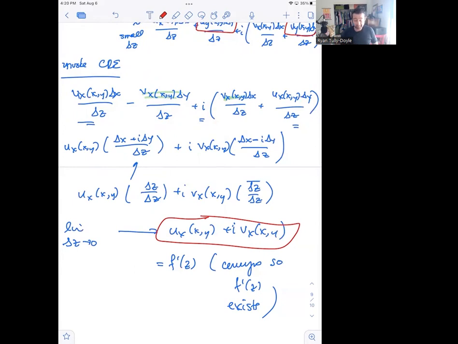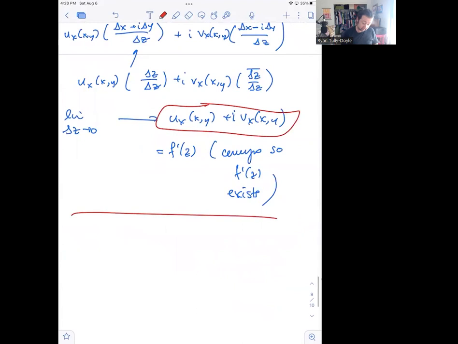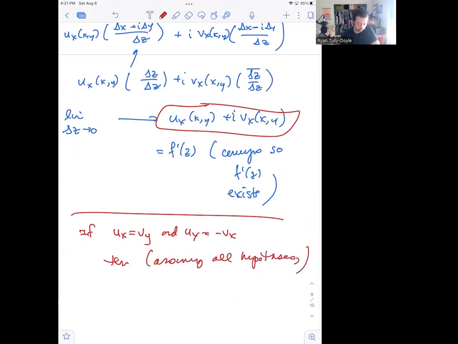That's it. So what have we concluded here? We conclude that if ux is equal to vy and uy is equal to minus vx, then assuming all hypotheses, f is complex differentiable.